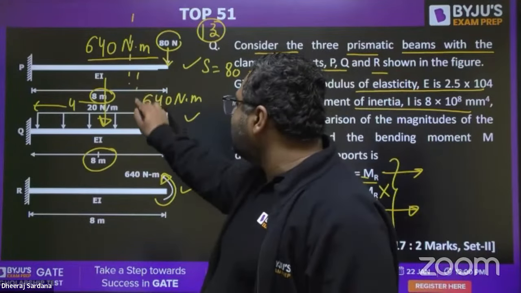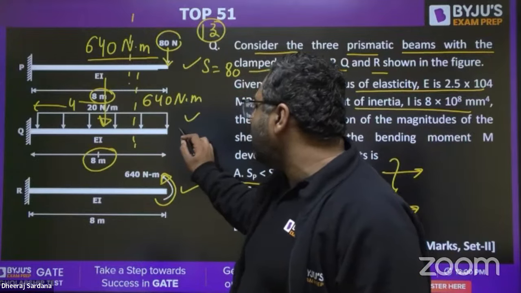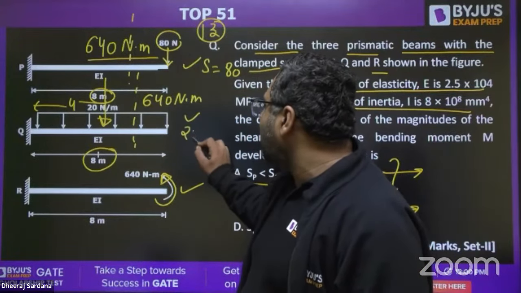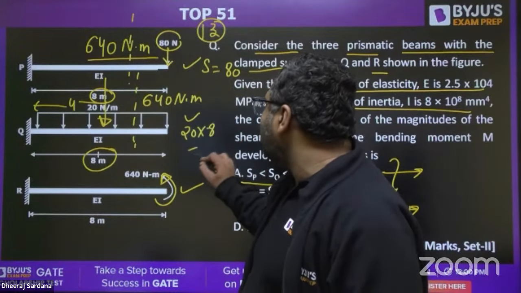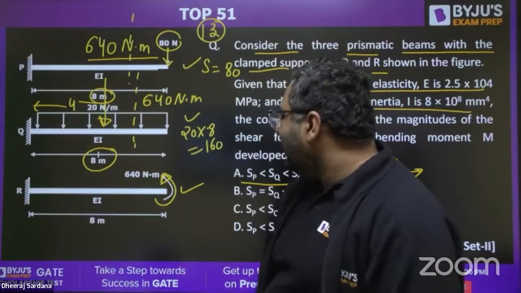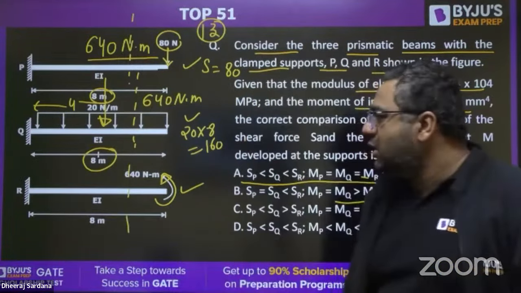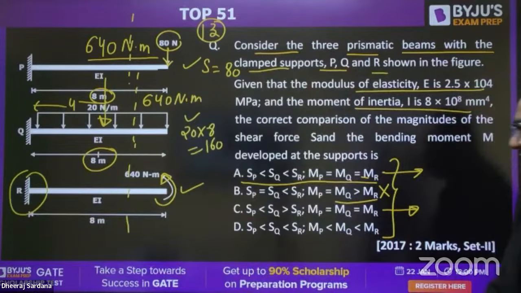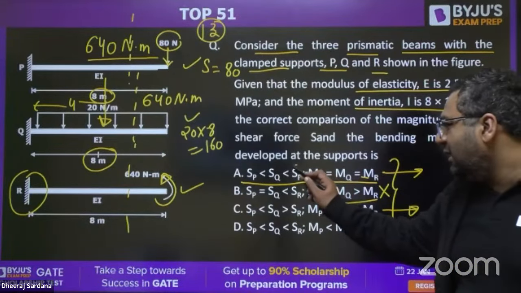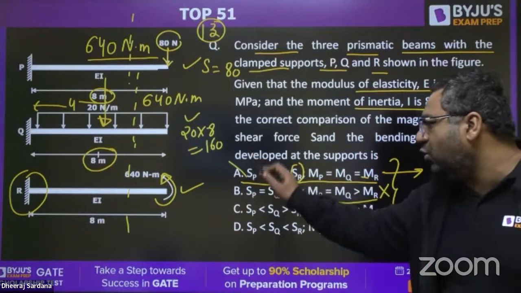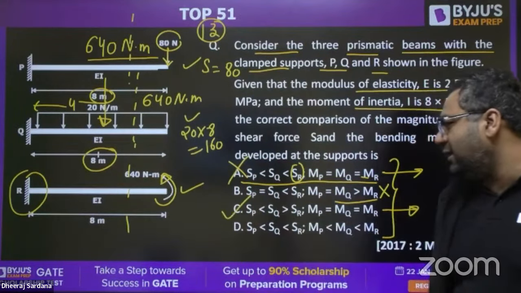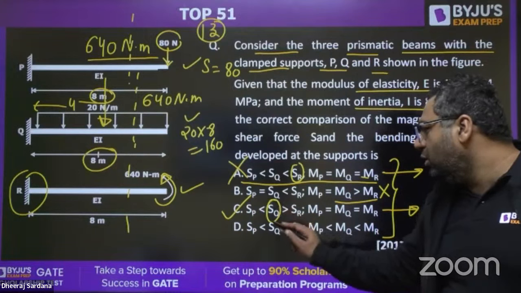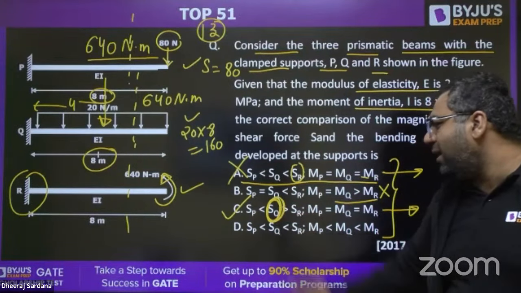Here, if you take a section, shear force is going to be W into X. So 20 into total length 8, maximum can go up to 160. Here, shear force is going to be 0. So minimum shear force is there with R. Here it is shown maximum, so A cannot be the right answer. C will be the right answer. So at Q, you can see this is going to be maximum.